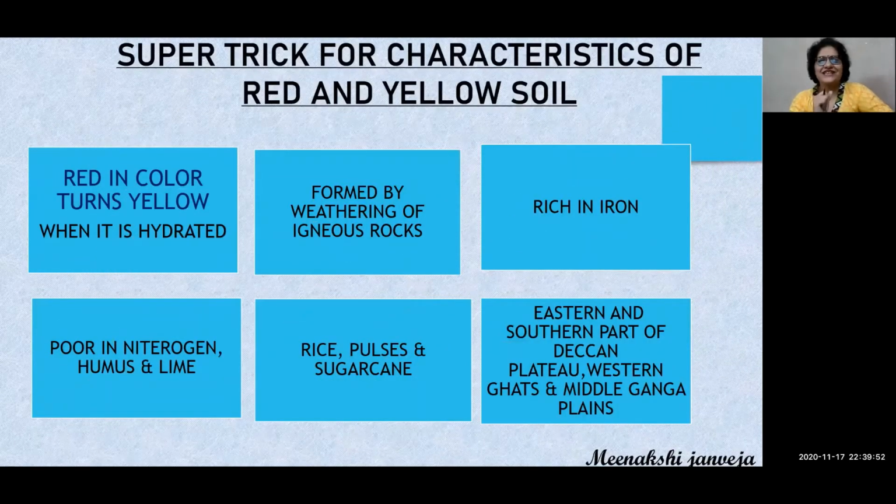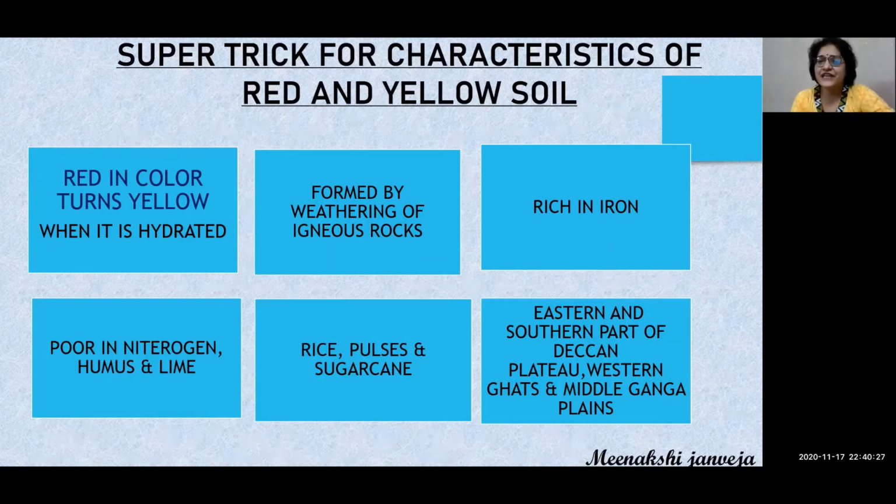Now I will share a super trick for the characteristics of red and yellow soil. If you are asked a 3 marks or 5 marks question in the board exam, what are the characteristics of red and yellow soil? So I am giving you an easy trick here. You need to ask 5 questions to yourself and you will be done with the question of characteristics of red and yellow soil. So the first question you will ask, what is the color of the soil? So it's red in color and turns yellow when it is hydrated.